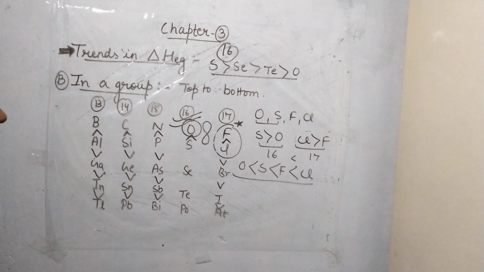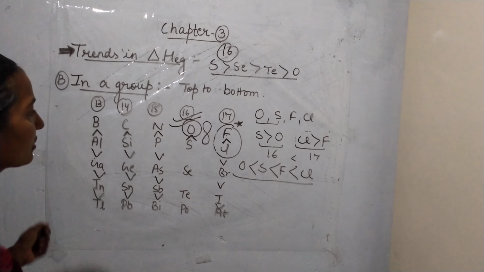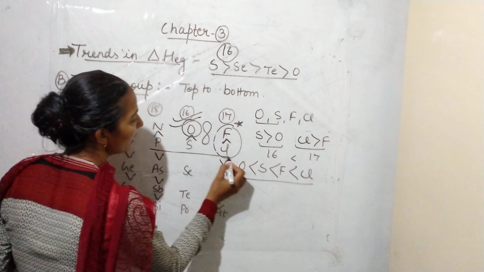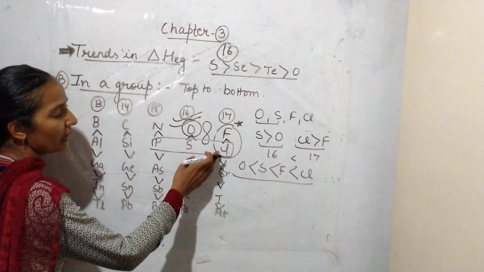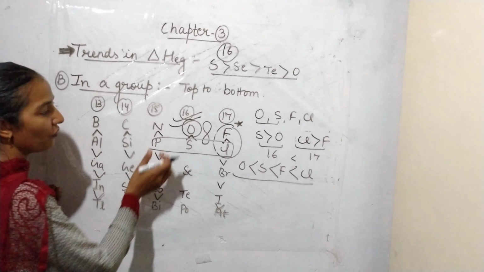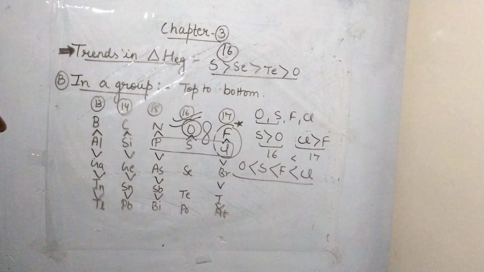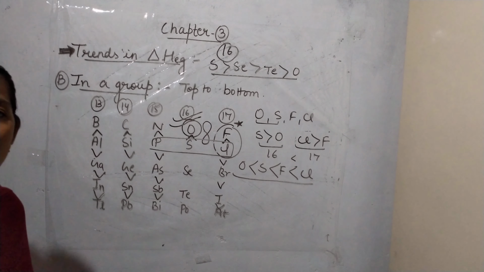You can also compare the electron gain enthalpy in the case of ions or like this. Here also you can calculate the electron gain enthalpy. Chlorine is having the maximum, then sulfur, then phosphorus. So in this way also you can compare the electron gain enthalpy.